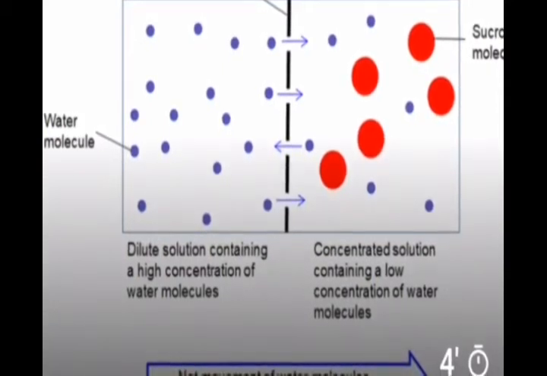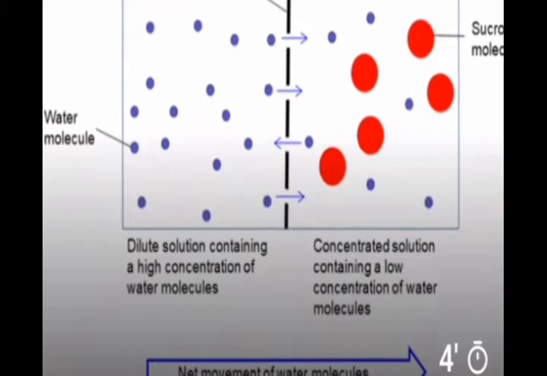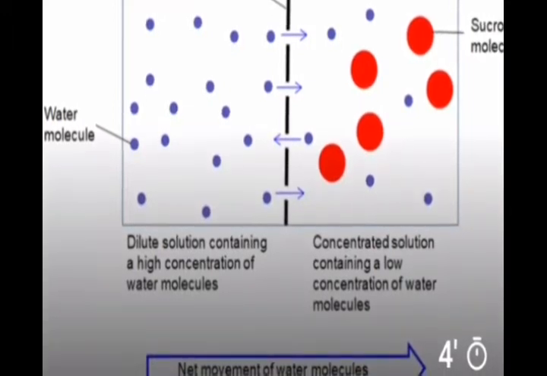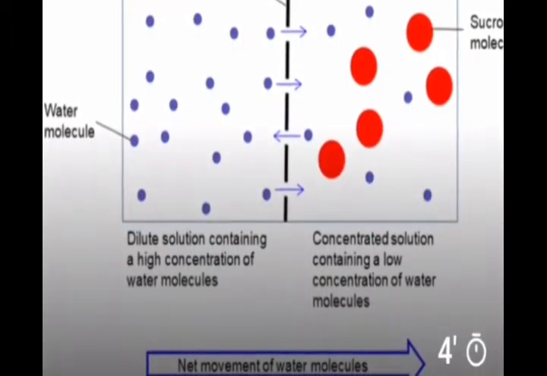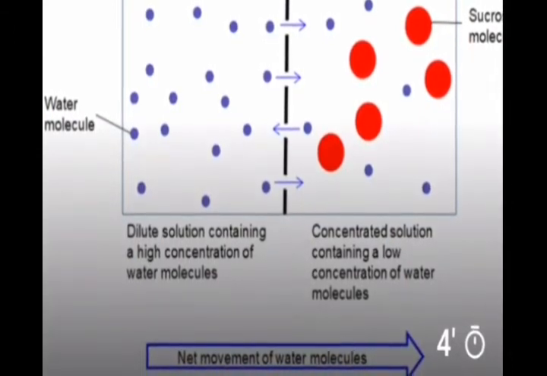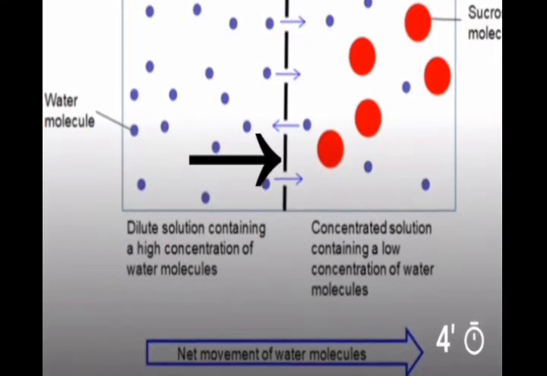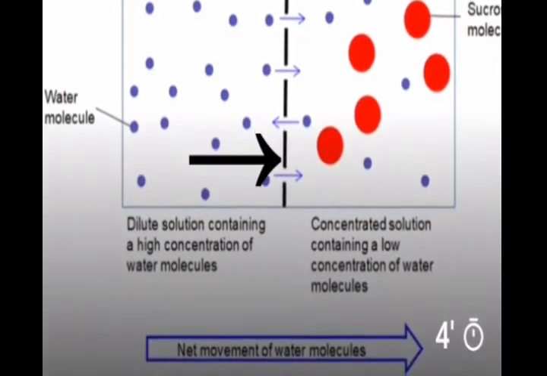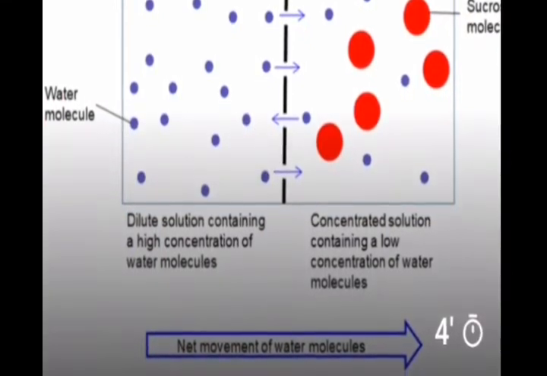At equilibrium, these two chambers have the same water potential values, and we have to remember that these two chambers must be separated by a partially permeable or semi-permeable membrane.